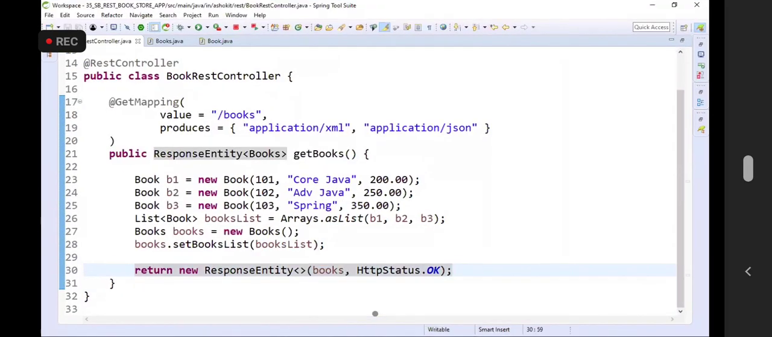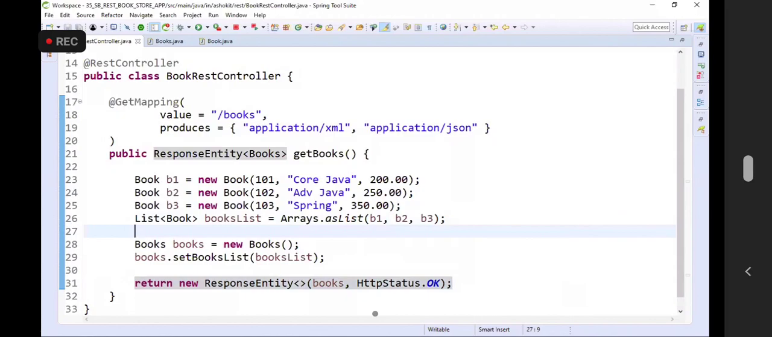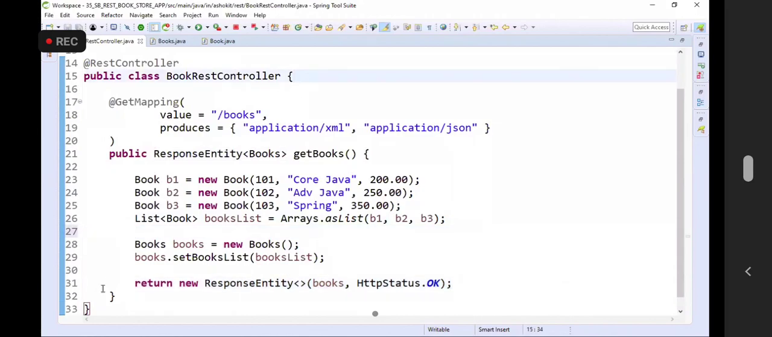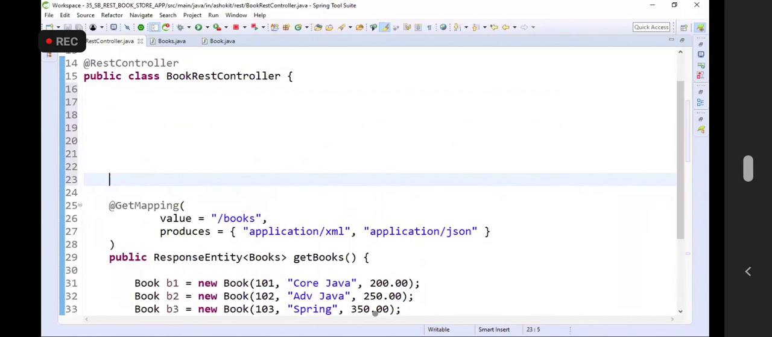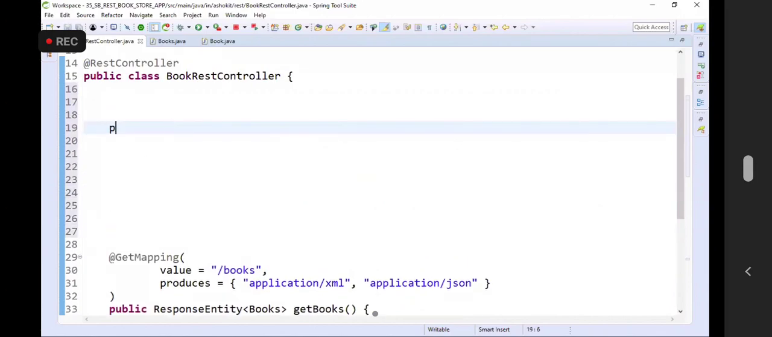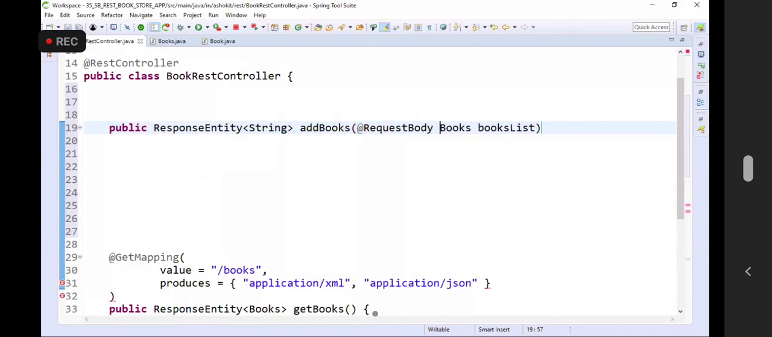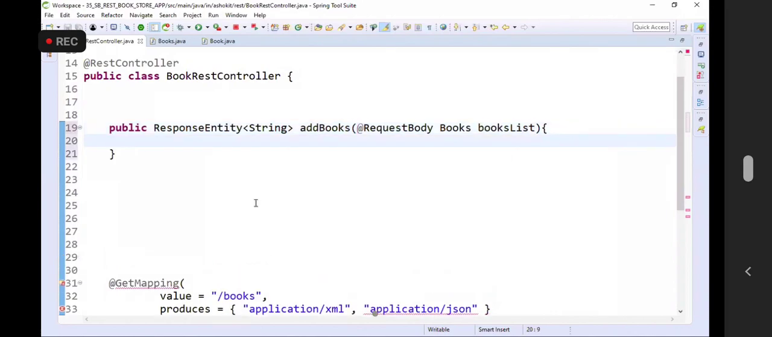Can we develop one method which is used to take multiple books using post request? Now, public response entity of string add books. Add books means books list I'm going to get. From where I will get this data? I will get this data from the request body.